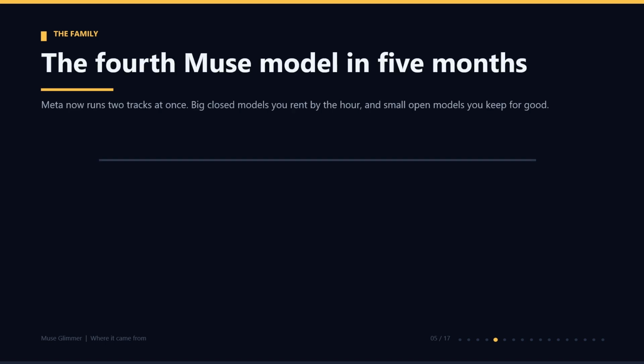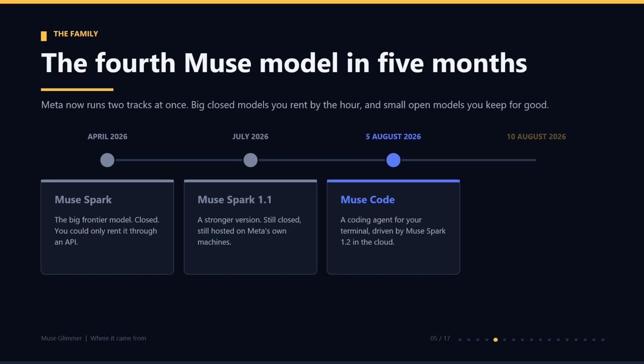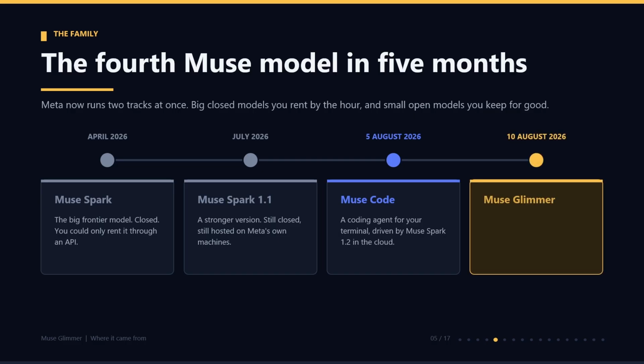Let's put this in order because Meta has been shipping fast. In April 2026, came Muse Spark, a big frontier model, closed. You could only rent it through an API. In July came Muse Spark 1.1, stronger but still closed and still hosted on Meta's own machines. On 5th of August came Muse Code, a coding agent for your terminal, driven by Muse Spark 1.2 in the cloud. And on the 10th of August came Muse Glimmer. That is the fourth Muse model in 5 months, and it is the first one you can download and keep.